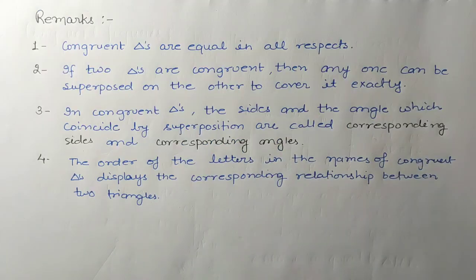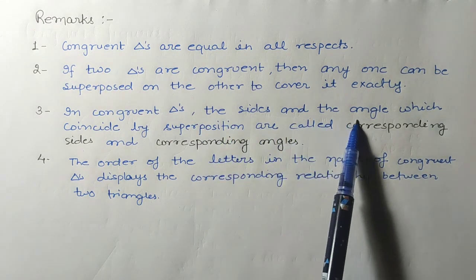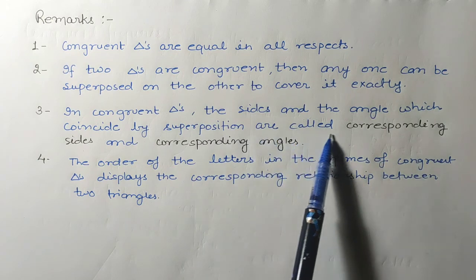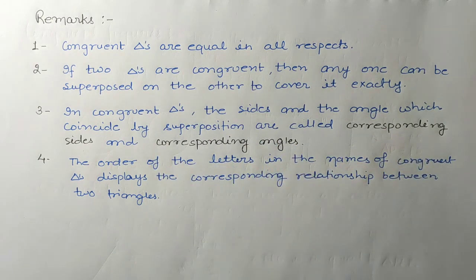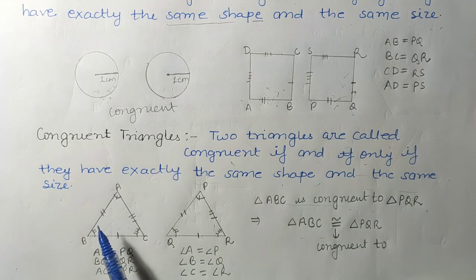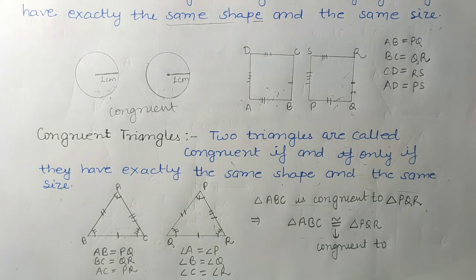The third point is that in congruent triangles, the sides and the angles which coincide by superposition are called corresponding sides and corresponding angles. So here I am saying that side AB corresponds to side PQ, and corresponding sides are equal, meaning AB is equal to PQ, BC is equal to QR, and AC is equal to PR.